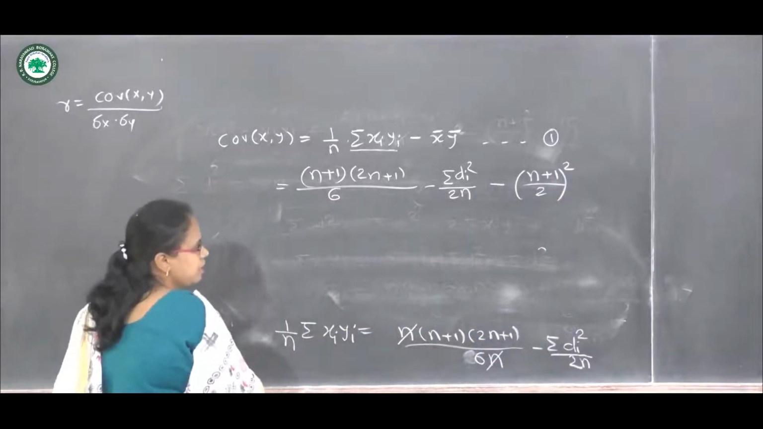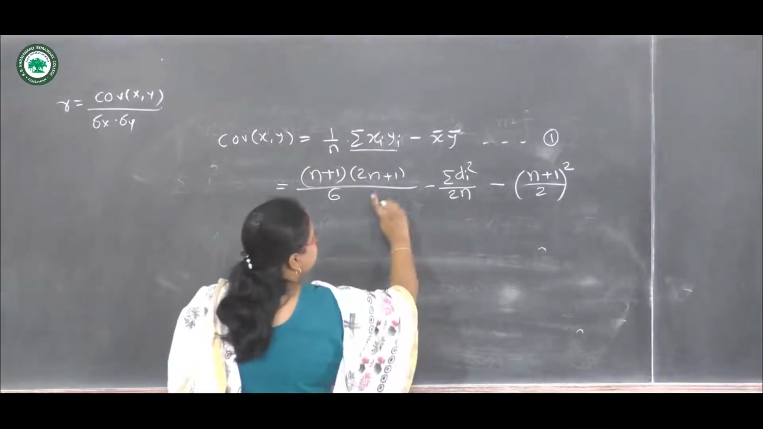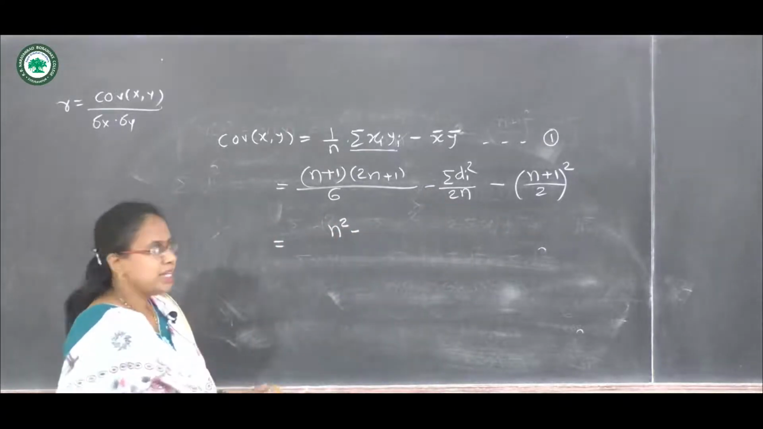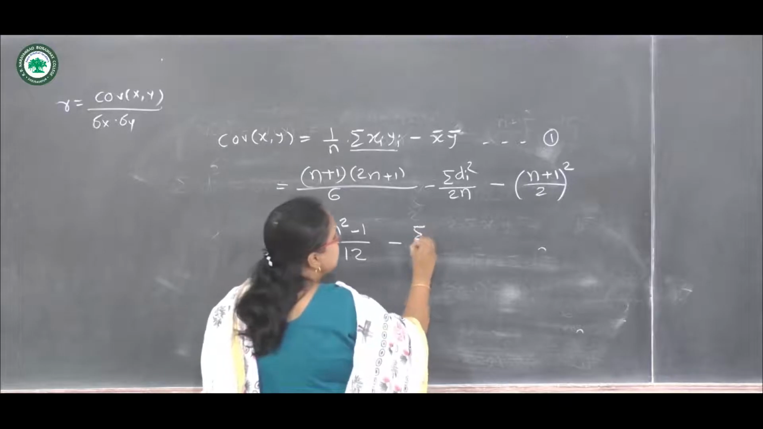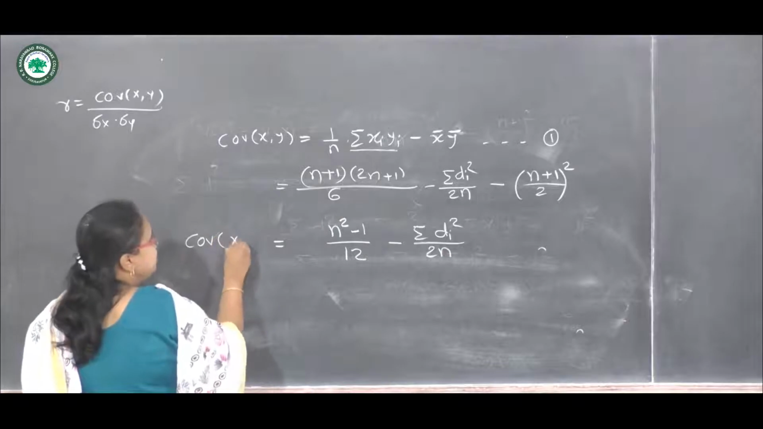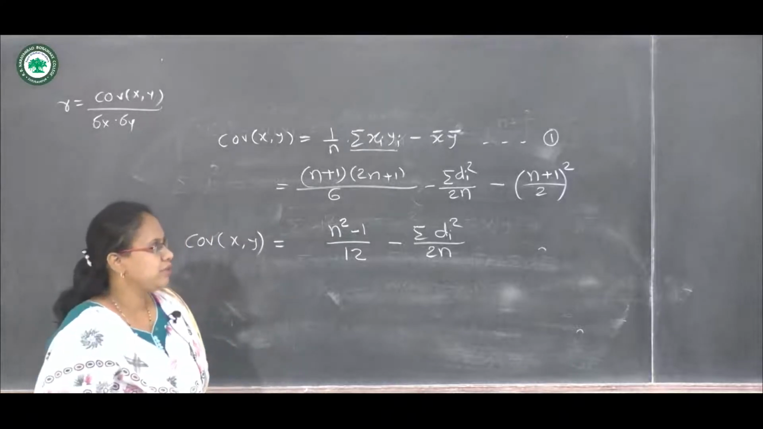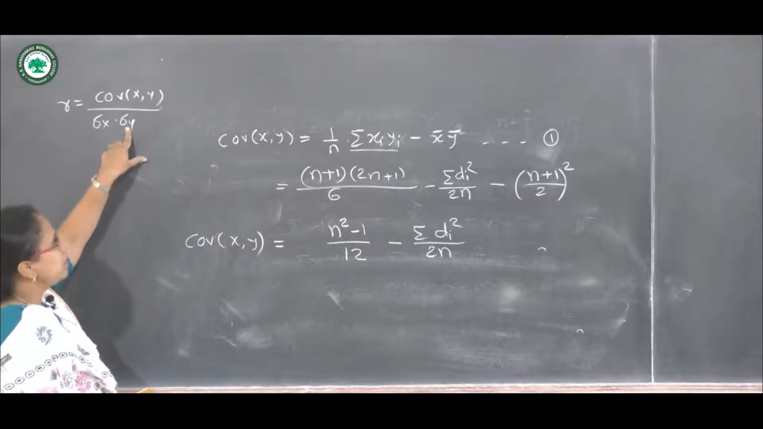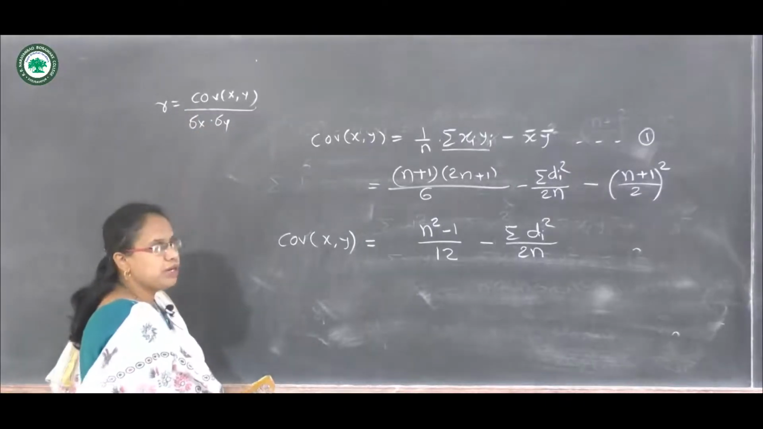Now let us solve this term to get the covariance. The first and last term can be solved, which we have already solved in solving the variance. So I will write here directly n square minus 1 upon 12 minus summation di square upon 2n. So this is the covariance between x and y. Now we can obtain the Spearman's rank correlation coefficient by using the Karl Pearson's formula, which is written here.